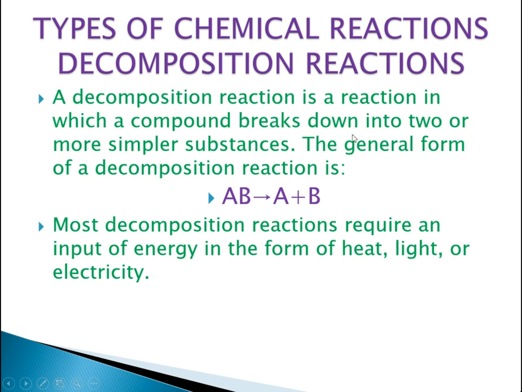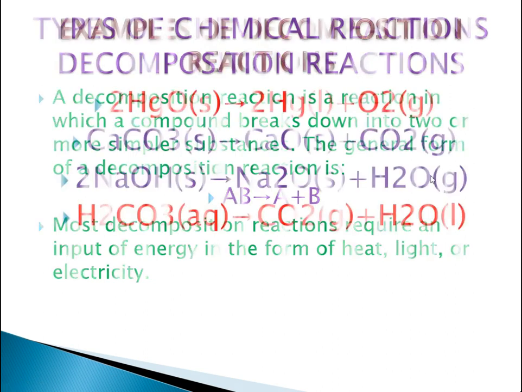So we have discussed this by looking at its general form, which is AB equals A plus B, and most decomposition reactions require an input energy in the form of heat, light or electricity. Without any kind of input energy, decomposition doesn't occur. So we have understood what a decomposition reaction is, its general form, and how decomposition takes place. Let's move to the next slide, which has the examples of decomposition reaction.